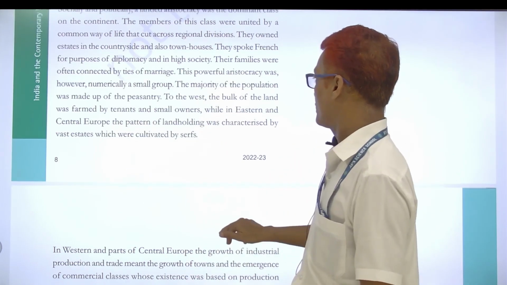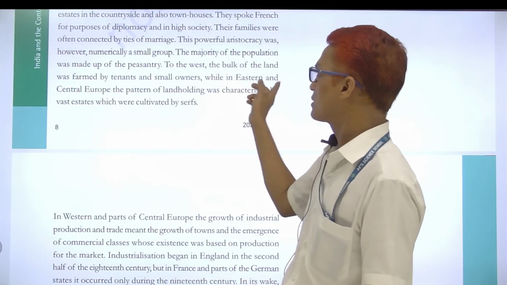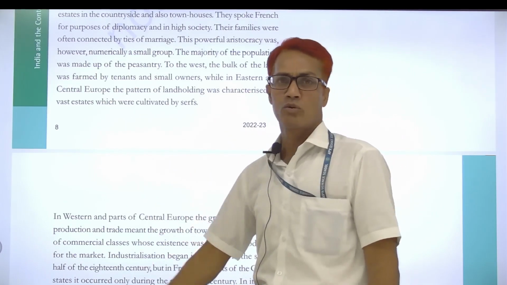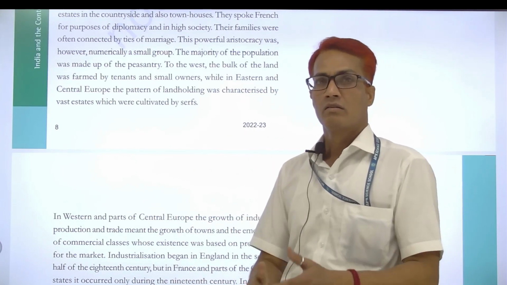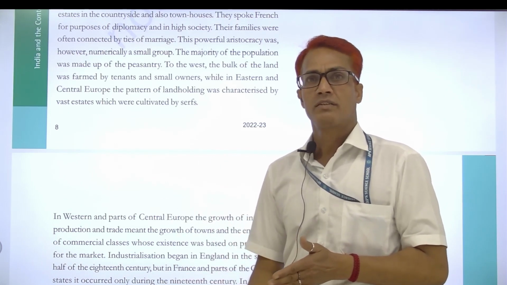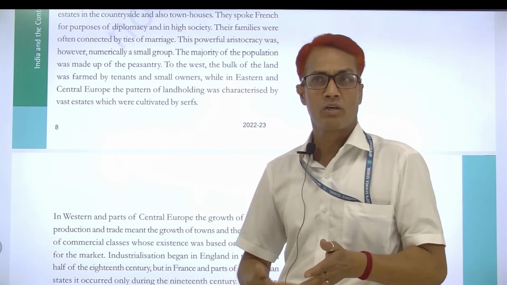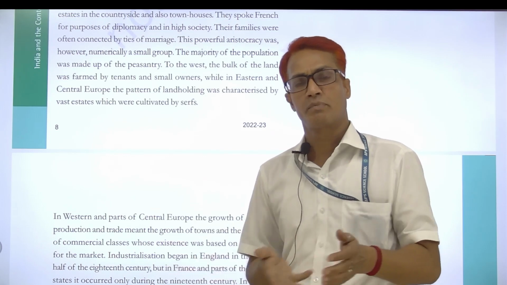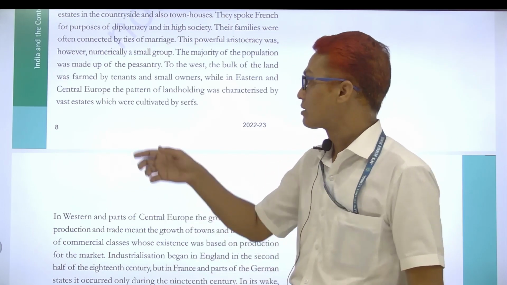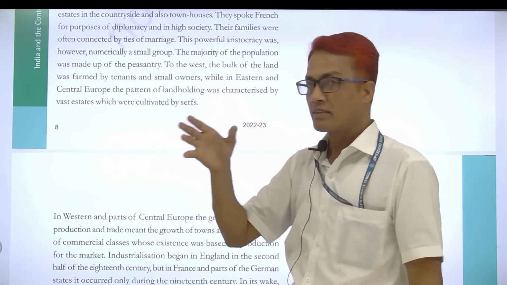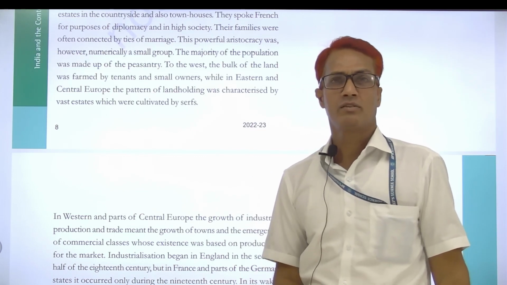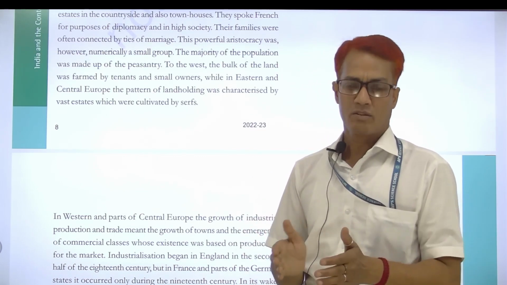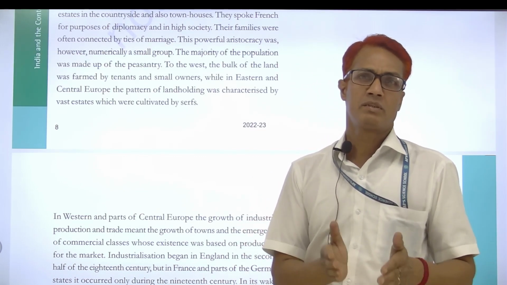In the Eastern and Central Europe area, landlords never mixed with the peasants, but the aristocratic group in Middle Europe already coexisted with the peasants.